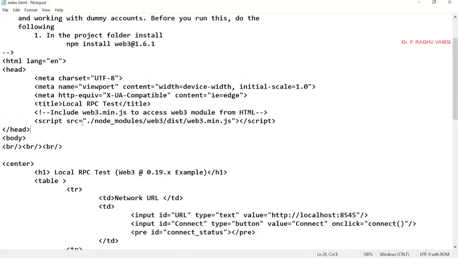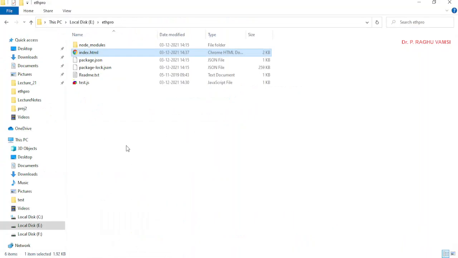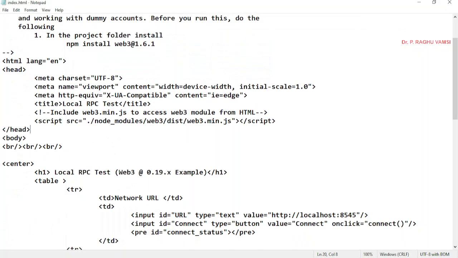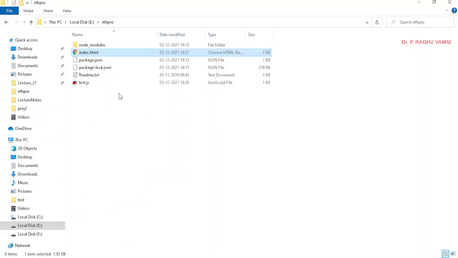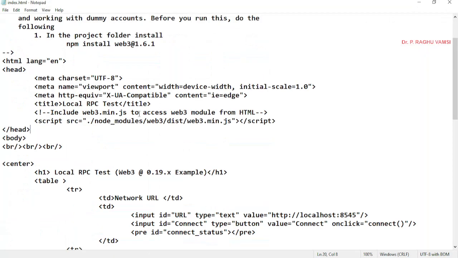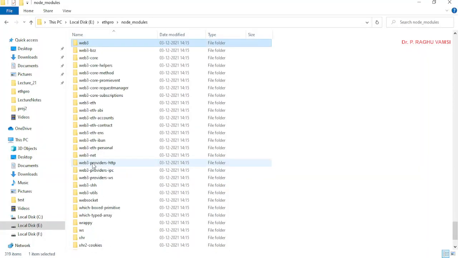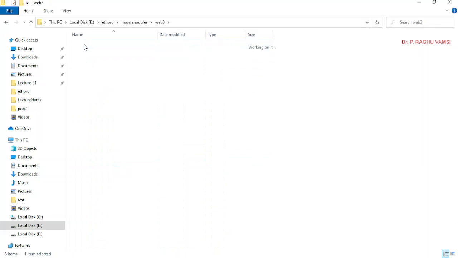Here either you may directly use web3 from the internet, or you may use it from the current folder. So where is the current folder? I have placed this index.html file in the current folder, ETH Pro. In node modules, under web3, dist, there is web3.min.js.